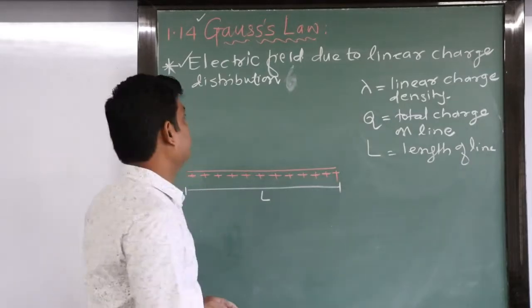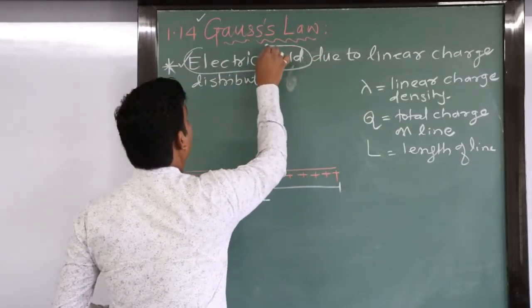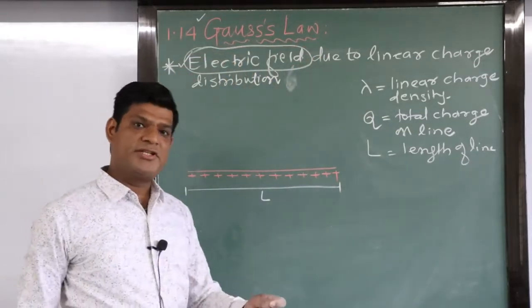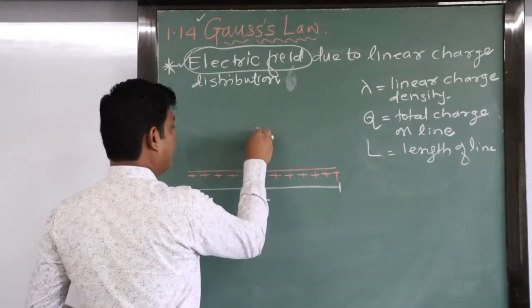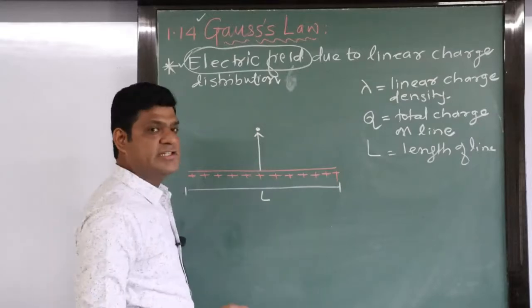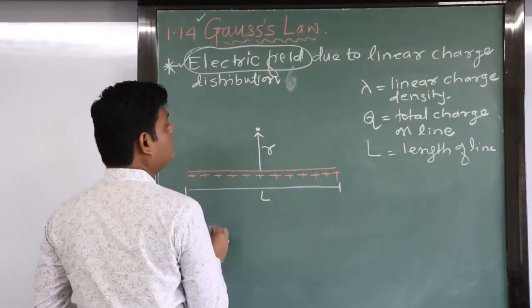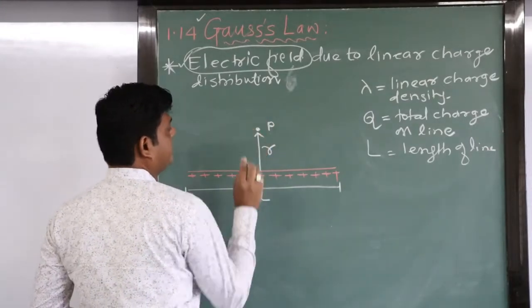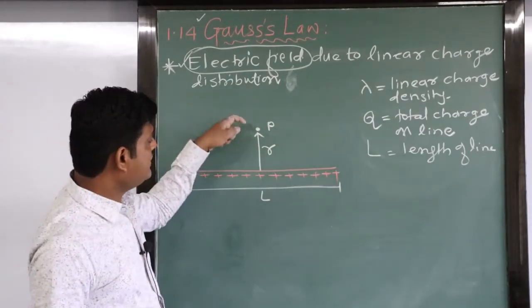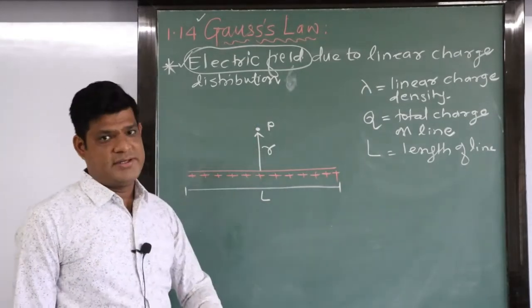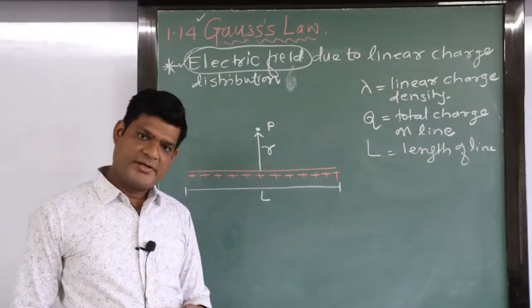To find the electric field at some distance from the line. At a perpendicular distance r, we consider a point P. Due to this line, what is the electric field at point P? That is our target.